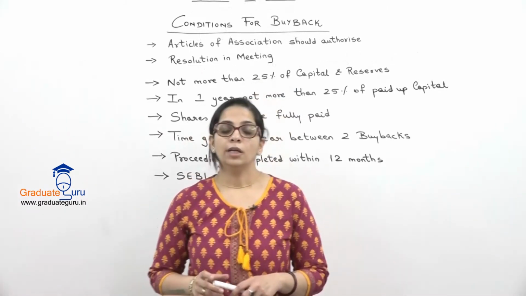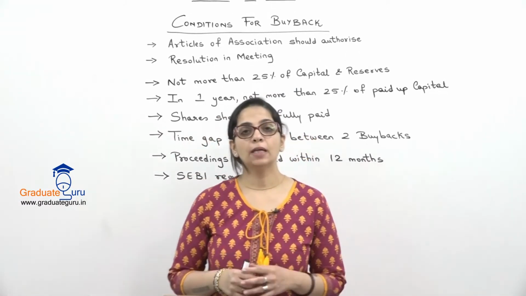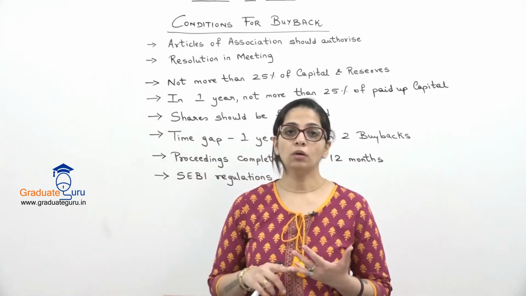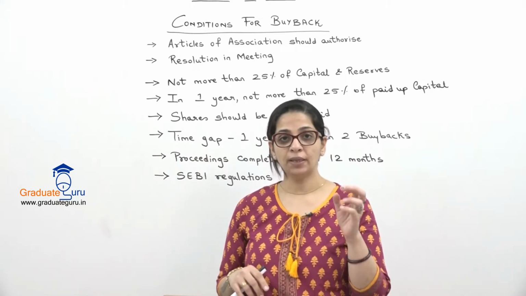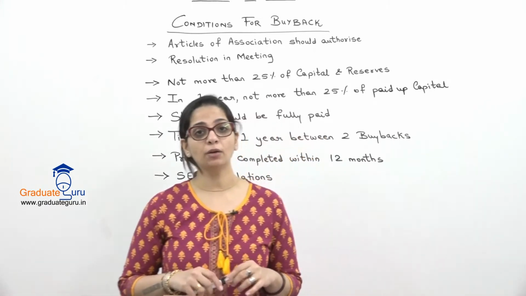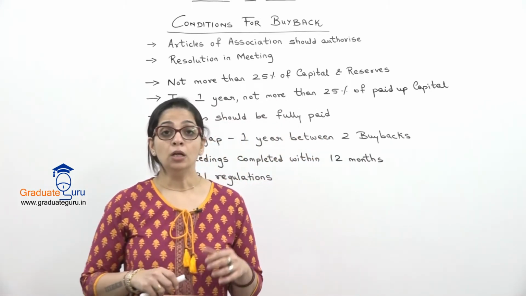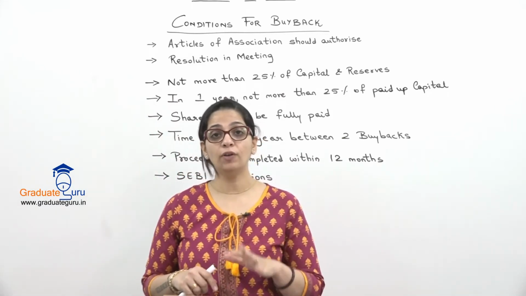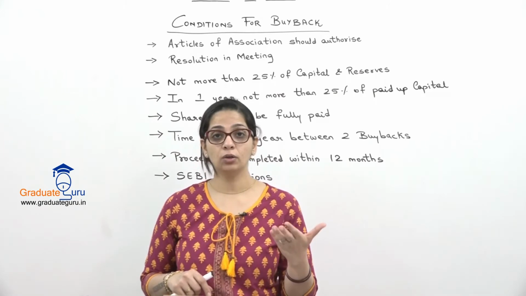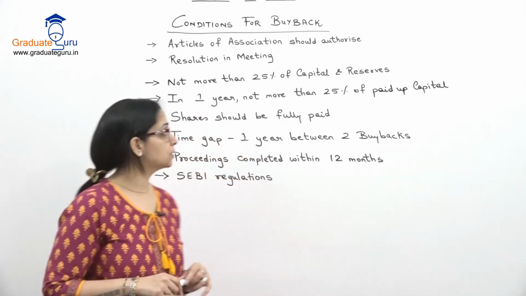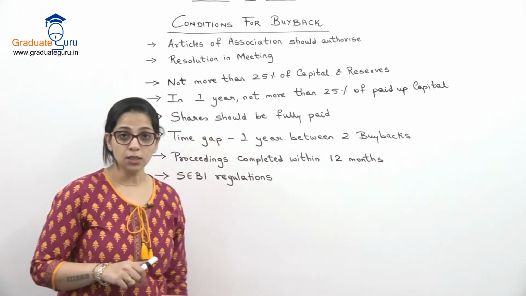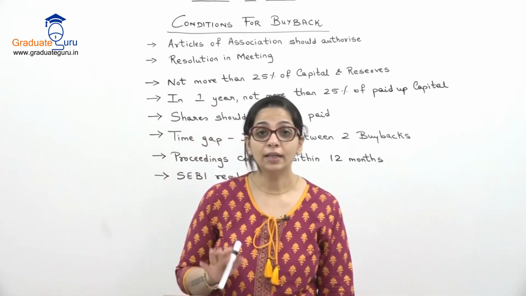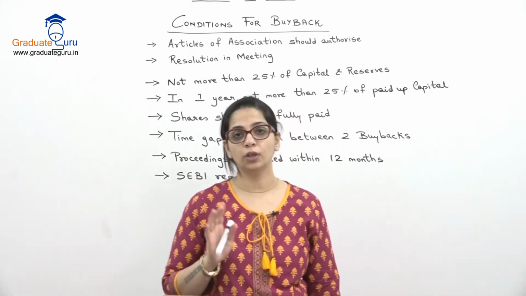Okay. Now because buyback is covered under SEBI regulations, it is also covered under the Companies Act. Companies Act में mention किया है buyback, we've already seen earlier. That is why there are some conditions that you have to fulfill before you can undertake a buyback of shares. So the first one is, it should be authorized by the Articles of Association of the company.